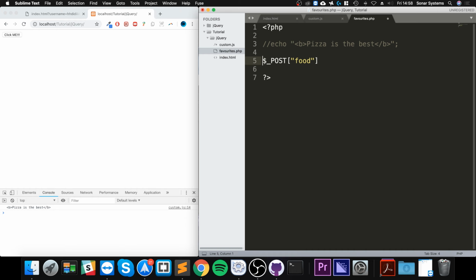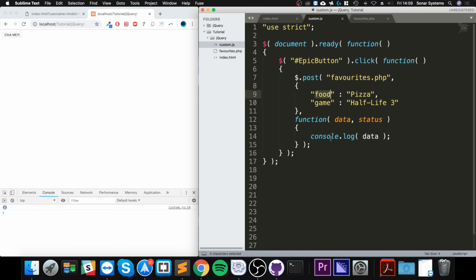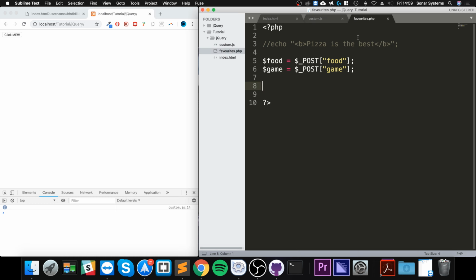So if I create a variable in here, so let's say I'll call it $food equals this, and I'll say $game equals $_POST, then the name of the post variable that was sent, which was game. And now if we were to run this, click me wouldn't do anything. It's just printing out the empty line because there's no data here.